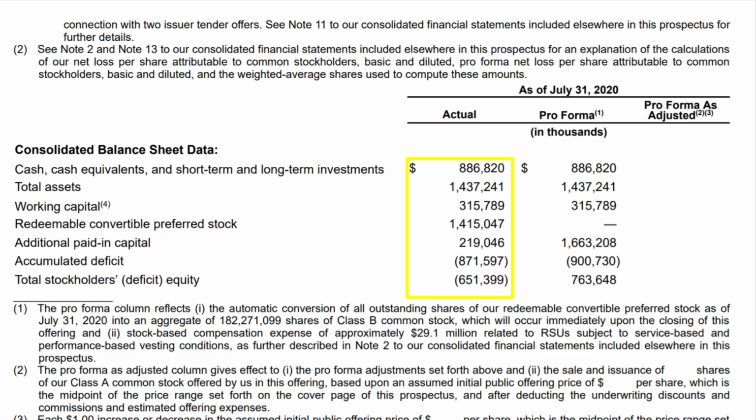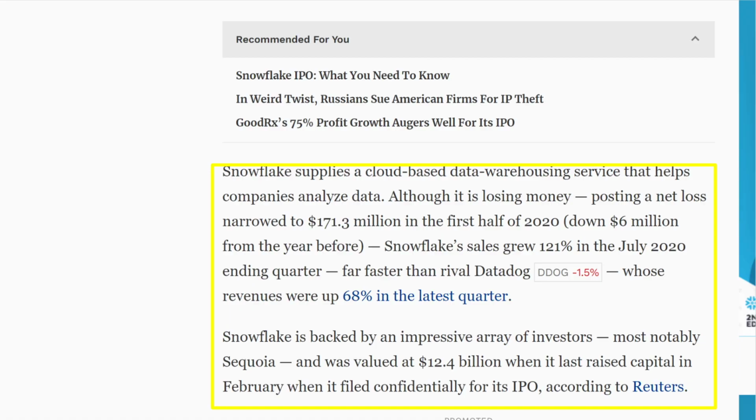So the fact that it's at a deficit is a little worrying, but compared to their pro forma, it is less than that. Their accumulated deficit is 871 million. So they have some work to do in terms of getting out of this deficit here, but if they keep growing, increasing their margins, and eventually become profitable, then that'll change very quickly. It just depends on when that'll happen. But with the new CEO change, and we'll read about that CEO in a second here, in this article right here, you'll see that I have some confidence in their leadership to make that happen.